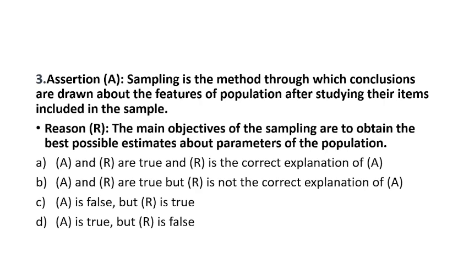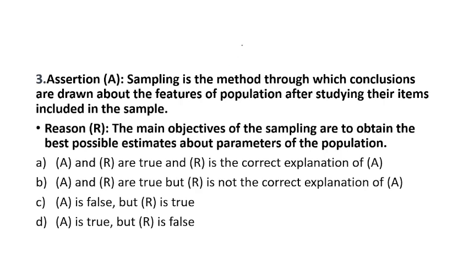Now, if you see the question, the assertion is simply talking about what sampling is. Sampling is when you draw conclusions about the population. To draw the conclusion, you study each unit that is part of your sample. Then only will you be able to draw the features of the entire population. So the assertion is totally correct. Then the reason: the major objective of sampling is to obtain the best possible estimates about the parameters of the population.